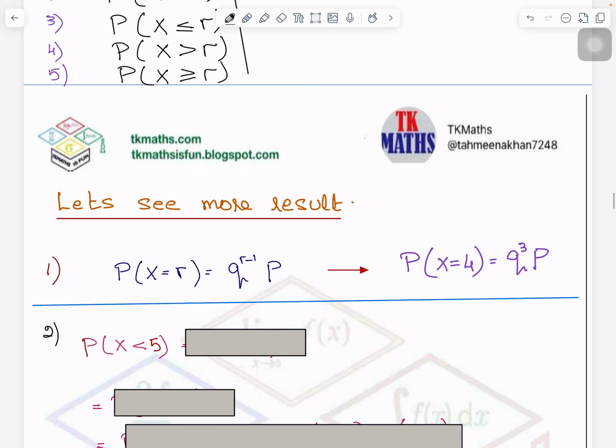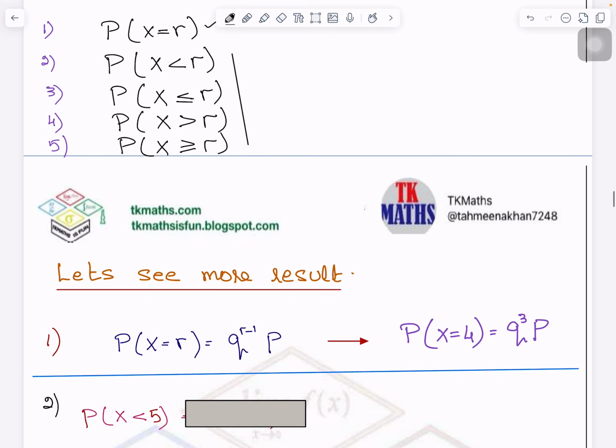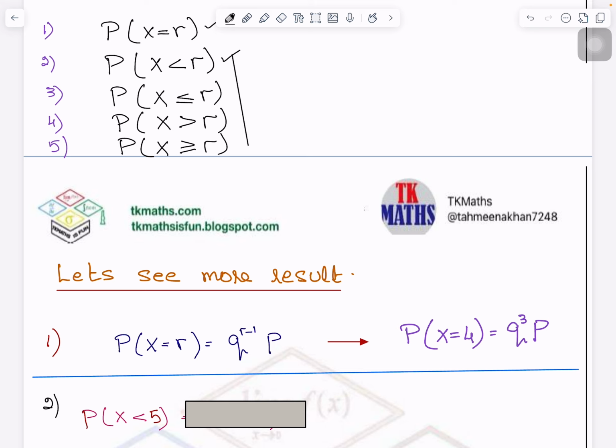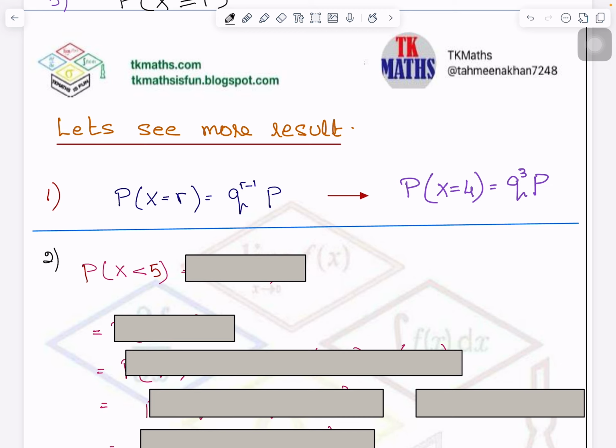Now let's consider the case of probability of x less than a certain value. I'm talking about this second case now, x less than r. I'm explaining with the help of a number because it's easier to comprehend then. So x less than 5 can be written also like this. Agreed? 5 is not included, so it could be first, second, third, fourth.